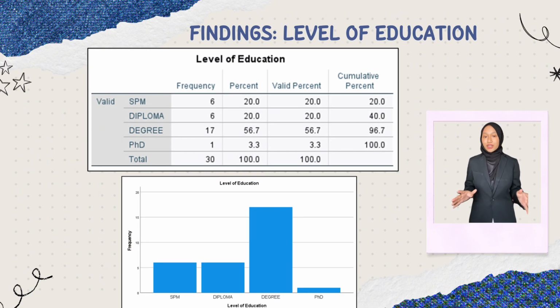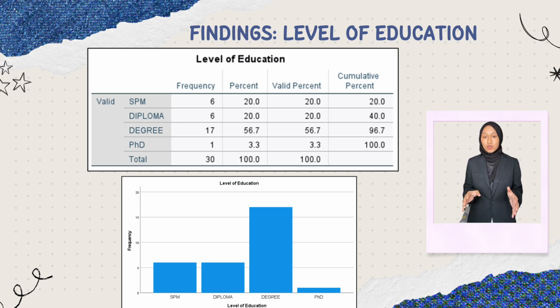Then, for the level of education, according to the table, SPM, which is Sijil Pelajaran Malaysia, has 6 respondents making up 20% of the total sample, and the same goes for the diploma. Then, for the level of education such as degree, there are 17 respondents, accounting for 56.7% of the total sample, while PhD has 1 respondent, making up 3.3% of the total sample.